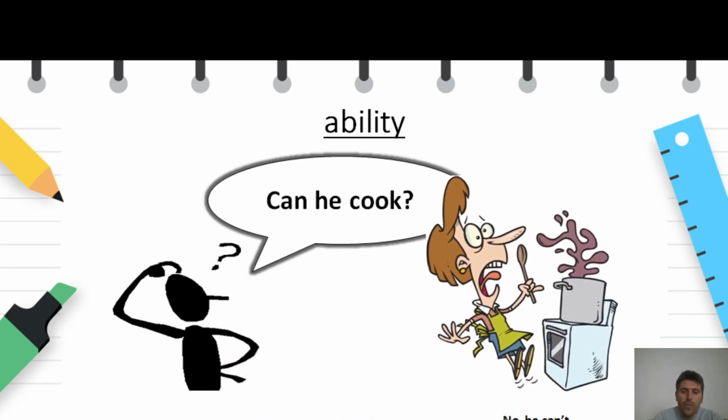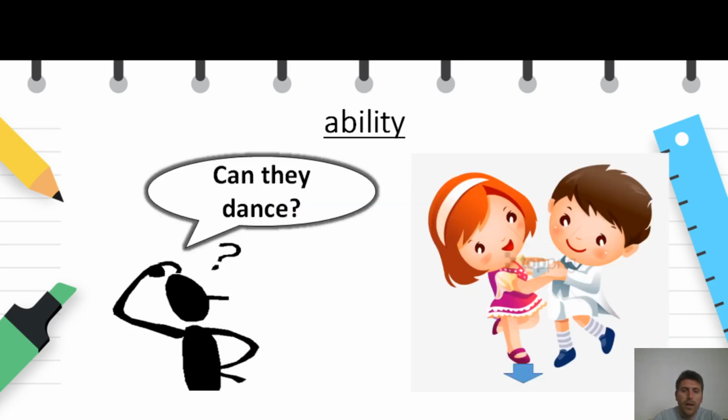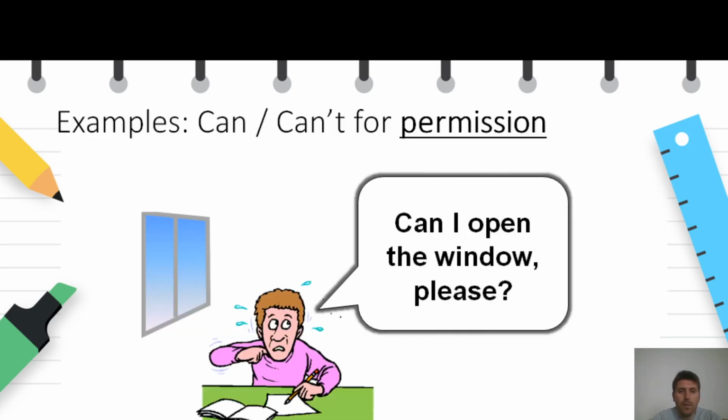Can he cook? No, he can't. Can they dance? Yes, they can. And now let's look at some examples when we use can for permission.